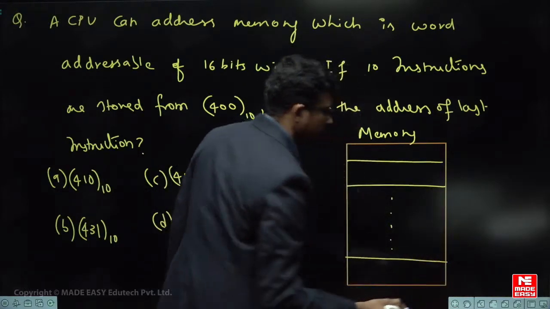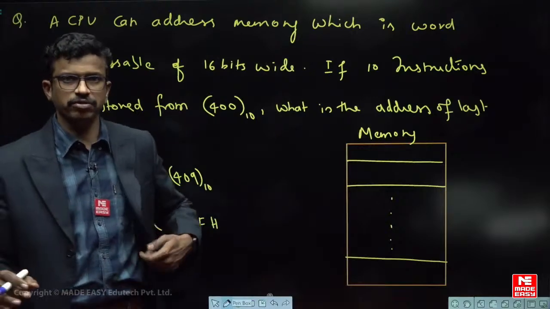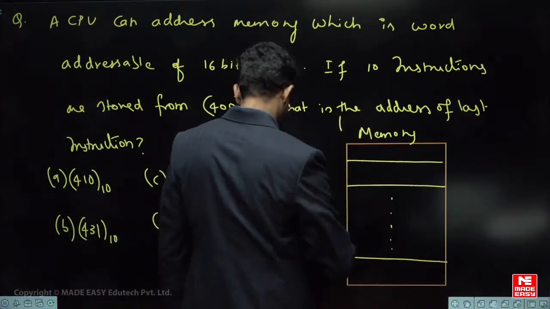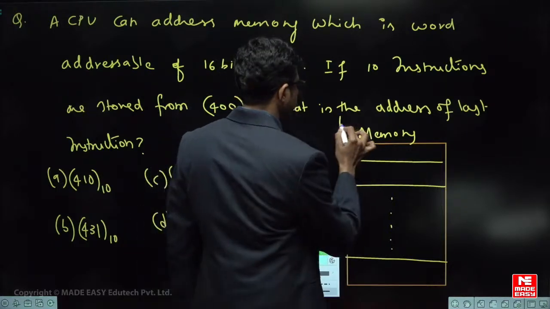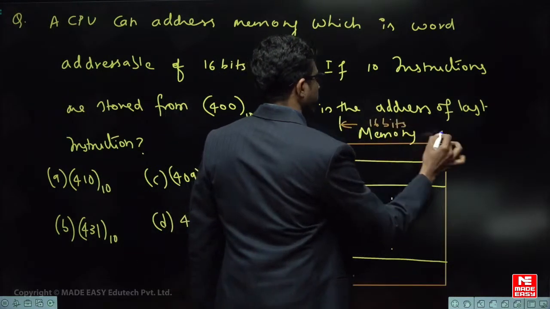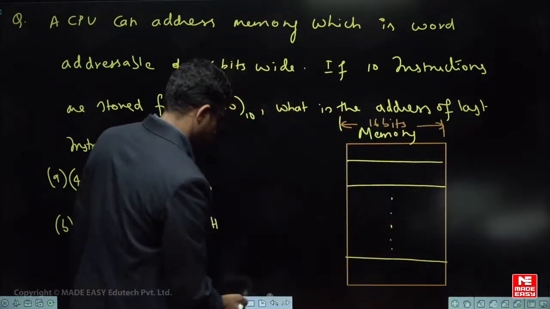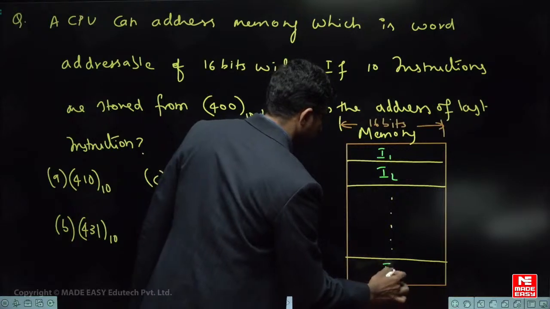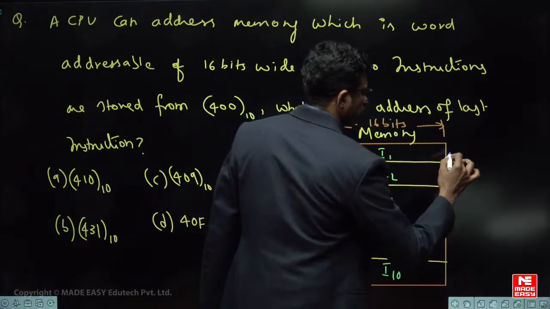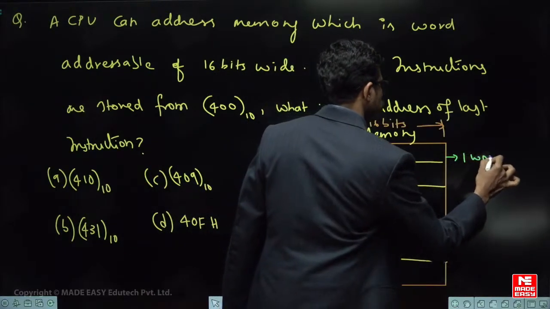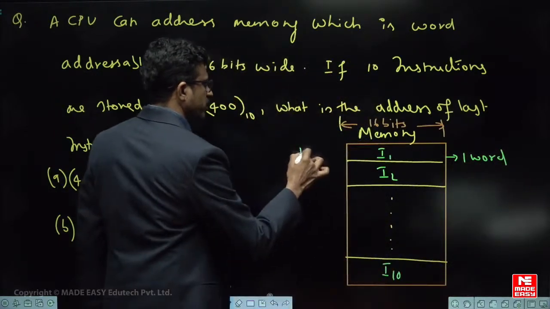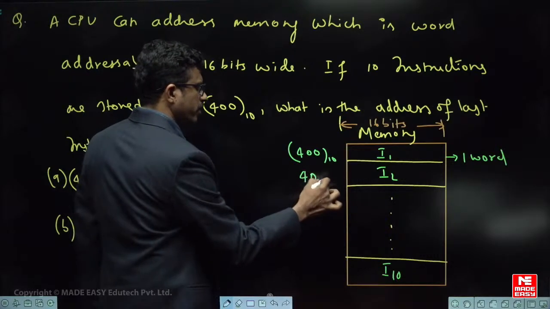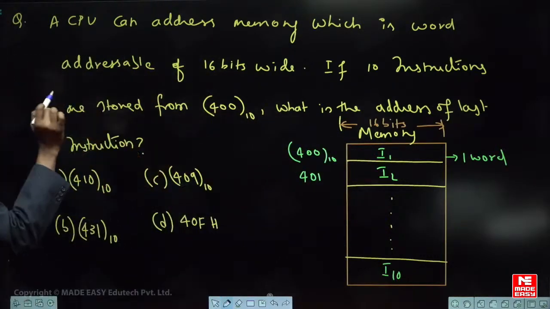Here each instruction length he has not given, so by default you assume it has only one word. So here the memory word length is 16 bits, that is what he says. So if 10 instructions are stored, means here instruction 1, instruction 2, and so on, up to instruction 10, right? Assume nothing is given, so the instruction length is only one word, starting from 400. It's a decimal type address, so I'm just writing directly, 401. It is a word addressable memory, not byte addressable.